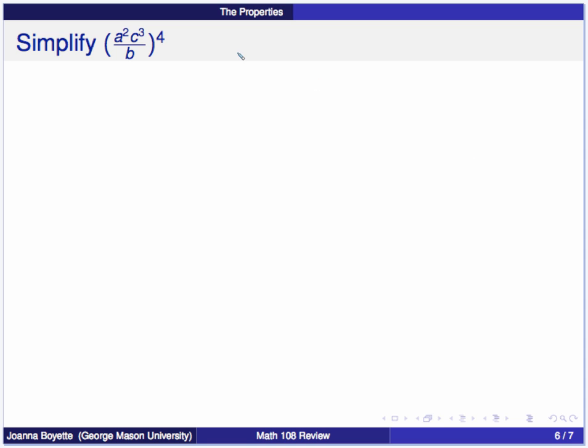So let's try to combine some of these rules and simplify this expression, a squared c cubed over b, all to the 4th power. So let me just first write this down.